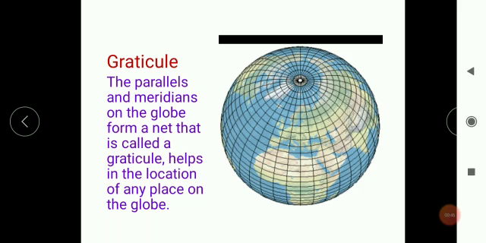But what is the use of this graticule? Why are we learning about the graticule or these parallels and meridians? Well, it helps in the location of any place on the globe. Again, I repeat, graticule is what, children? It is a net-like structure which is formed because of parallels and meridians. So, the parallels and meridians on the globe form a net that is called a graticule.